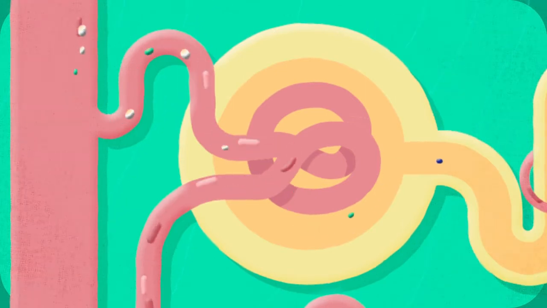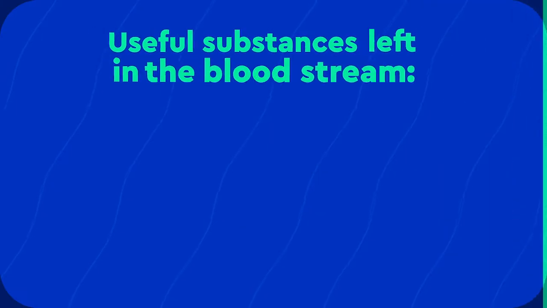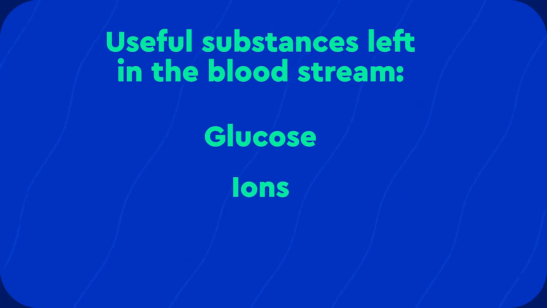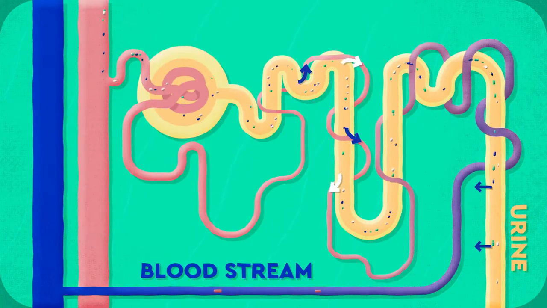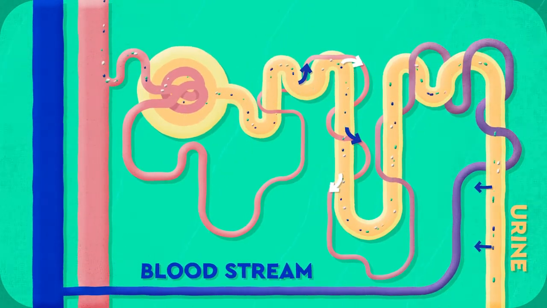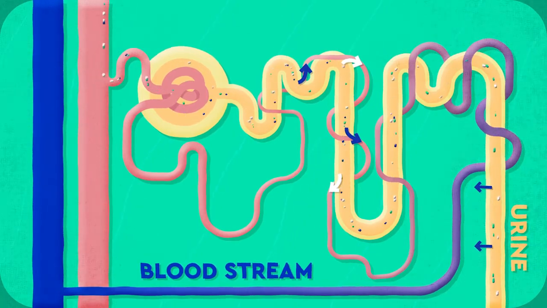Useful substances found in the bloodstream are left there to continue inside the body. These useful substances include glucose, required for respiration in cells, ions to maintain concentration gradients and to maintain healthy body function, and enough water to maintain all the body processes. Excess water is excreted via urine, while water can also be retained by the kidneys and added back into the bloodstream. This exchange is called selective reabsorption.